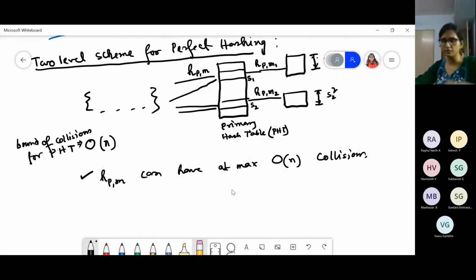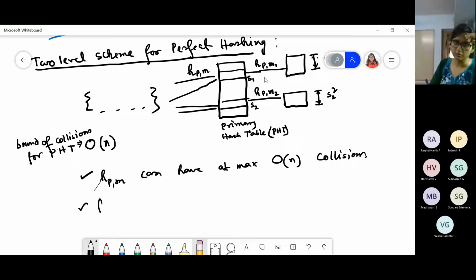After that, out of this order of n collisions, whenever there is a collision and more than one element is going to be stored in the same slot, then for that slot you create a completely separate hash table.